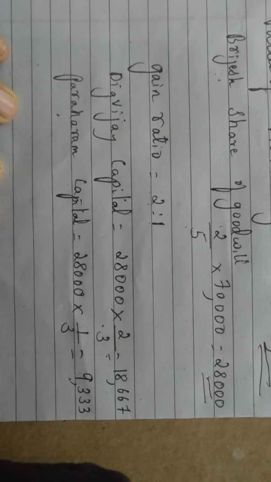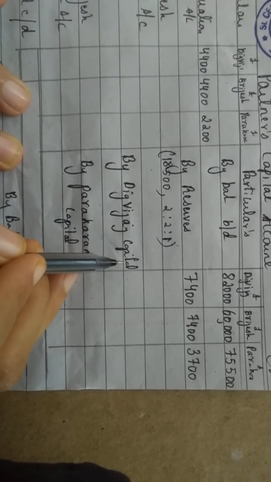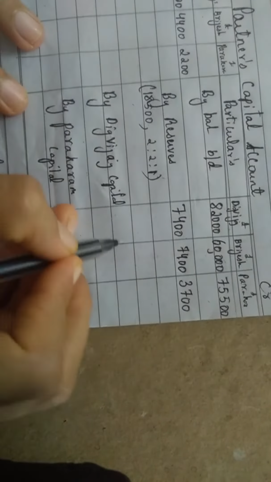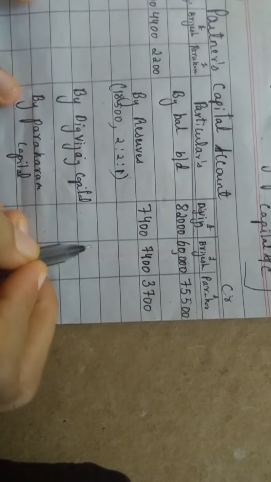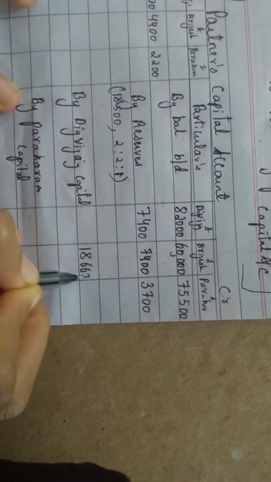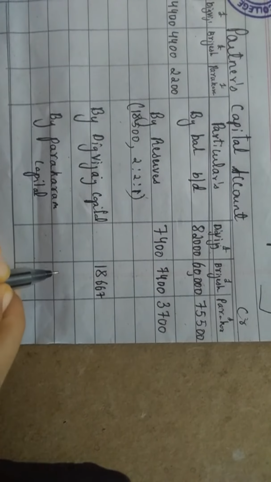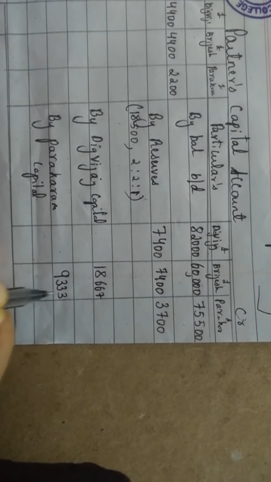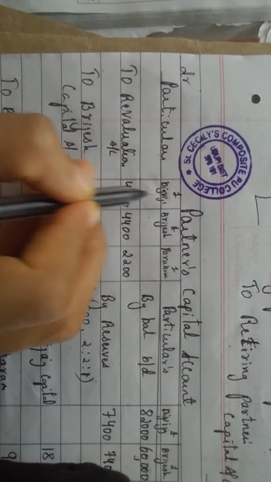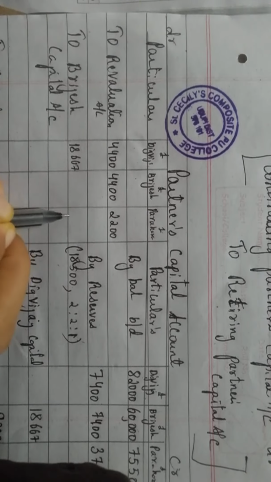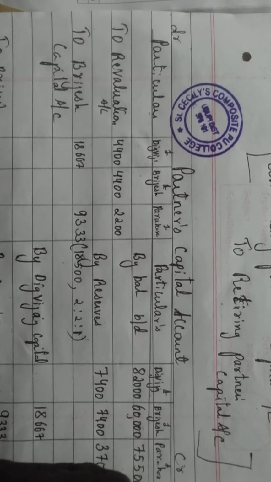Now put the amounts. It's very easy, students. When we do many sums, it becomes easy. Now Digvijay's capital: in Brijesh's column only you should write. Digvijay's is 18,667. Parakram's amount is here, in Brijesh's column, 9,333. Now the same here: debit side only, to Brijesh's capital. In Digvijay's column you have to debit the same amount, 18,667. Here it is 9,333. Fine.